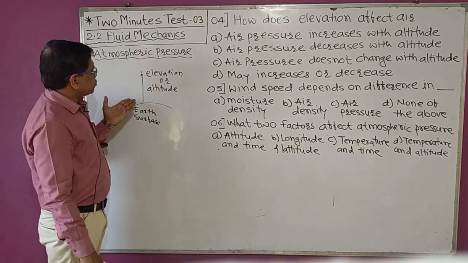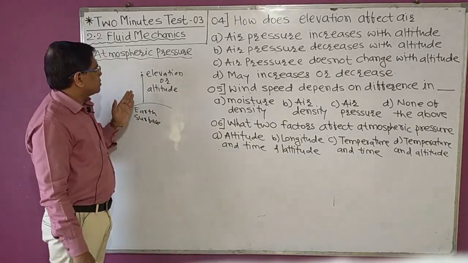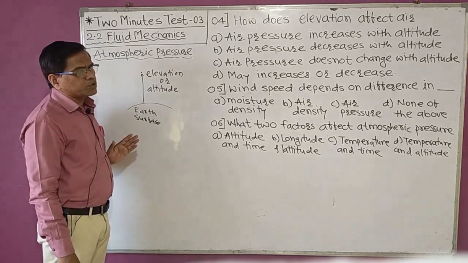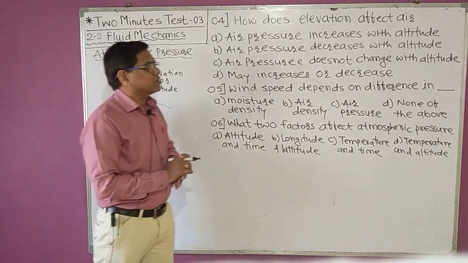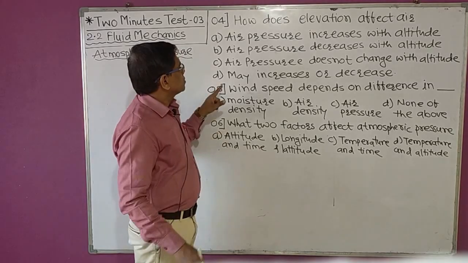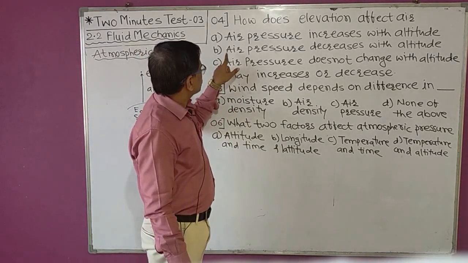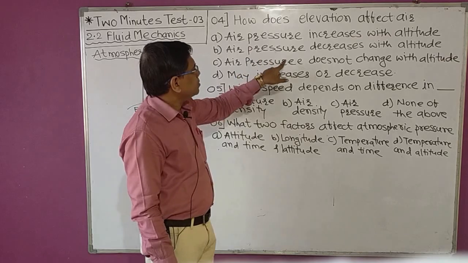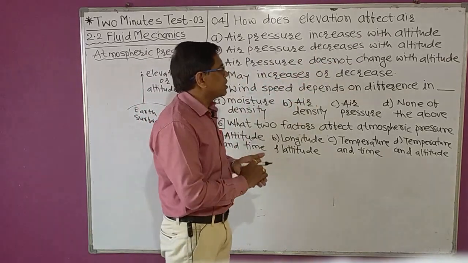So we learn, as we move above the earth surface into the atmosphere, the air pressure goes on decreasing. So the option should be B, air pressure decreases with altitude.